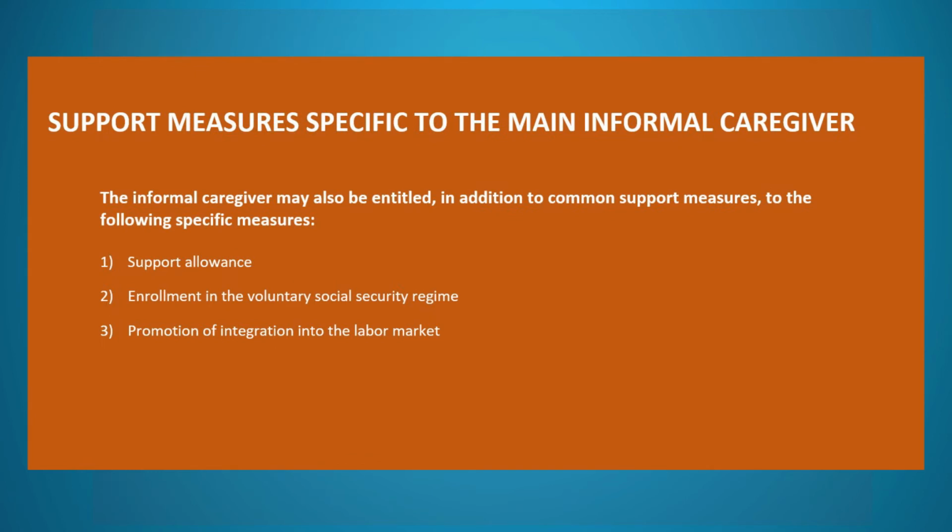Support measures specific to the main informal caregiver. The informal caregiver may also be entitled, in addition to common support measures, to the following specific measures. 1. Support allowance. 2. Enrollment in the voluntary social security regime. 3. Promotion of integration into the labor market.